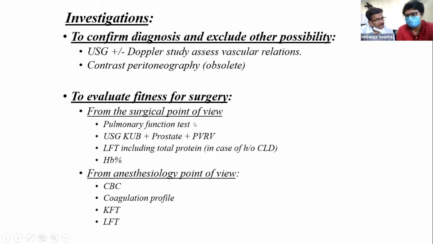You don't say ultrasound of the groin to confirm the diagnosis, because you have demonstrated this patient has a hernia which is getting reduced, coming up on standing, with a cough impulse positive. In that case, ultrasound is not required. Why do you require the investigation?